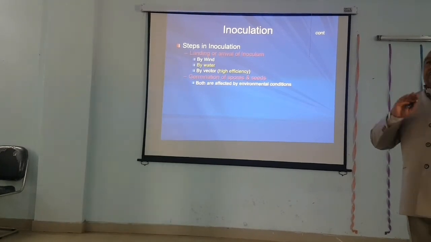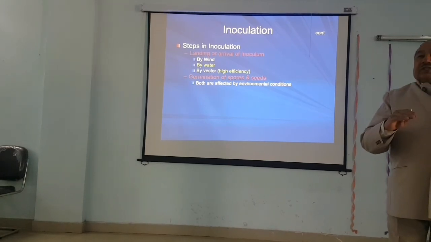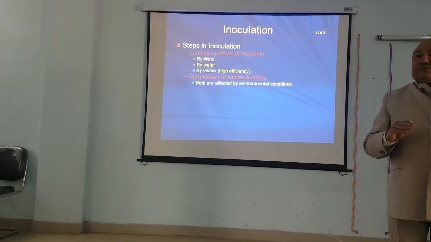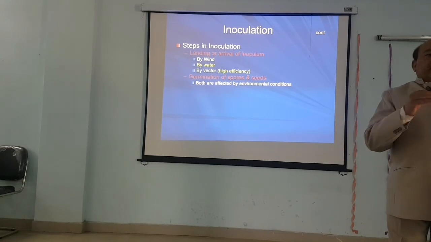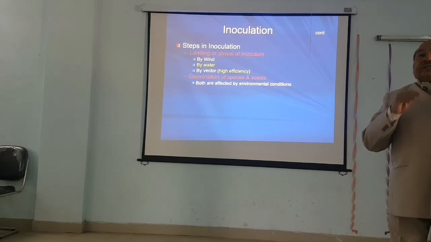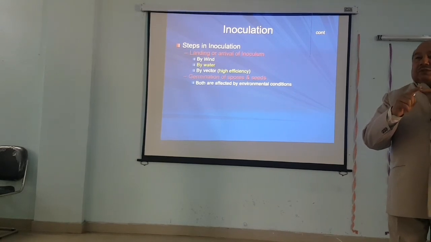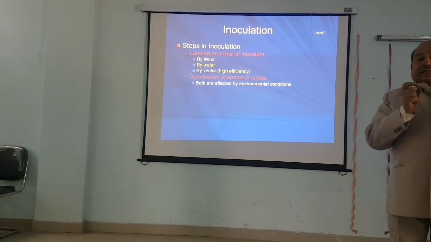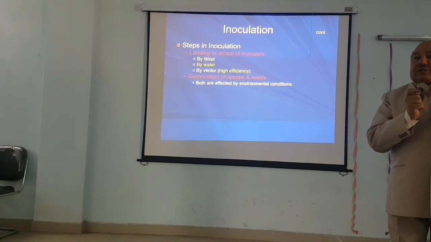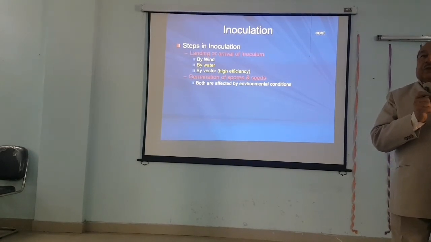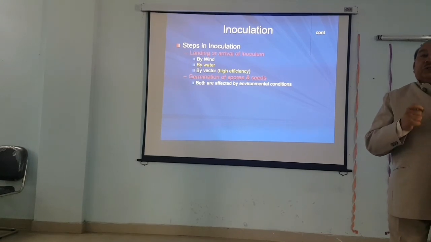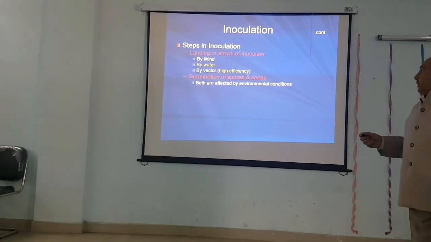If the host is glossy, then the inoculum cannot stay or be retained on the host surface. Now, what is the shape of the stomata? If the stomata is of the uplifted type, with the pore on the upper side, then the inoculum can slip down. If it is sunken, then they remain present within the vicinity of the stomata, because entry will take place through the germinal surface or through natural openings.